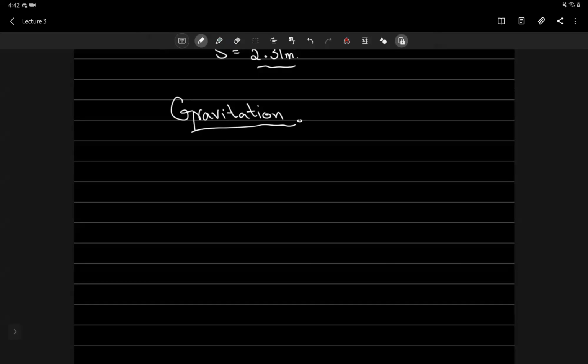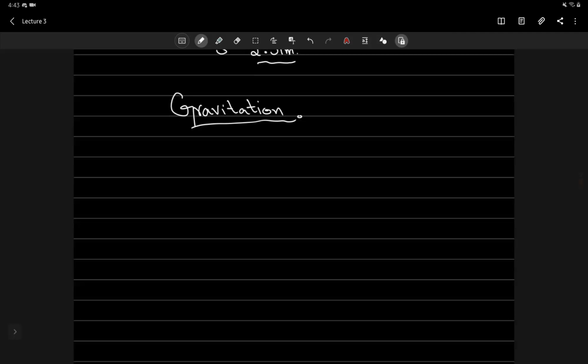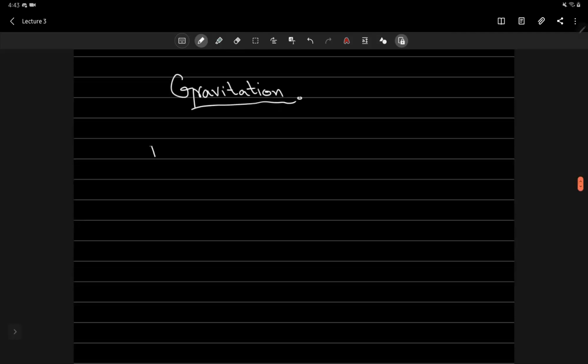It just says that every object in the universe attracts every other object with some force, which for any two bodies is proportional to the mass of each and varies inversely as the square of the distance between these two objects.